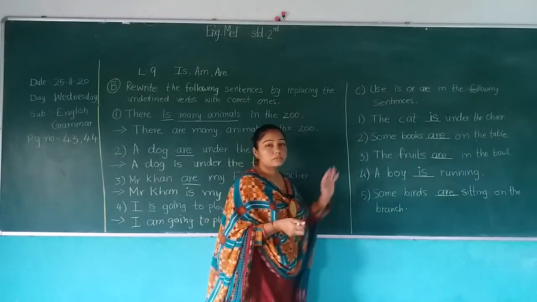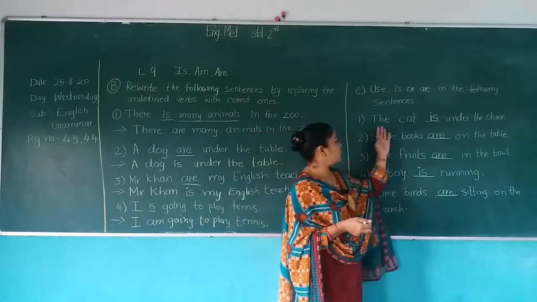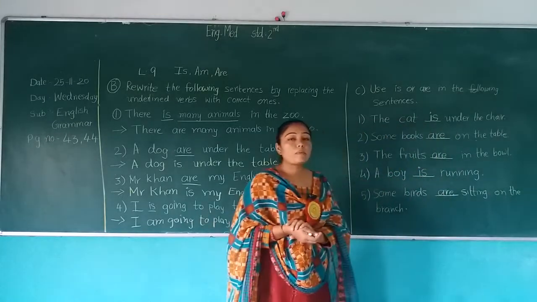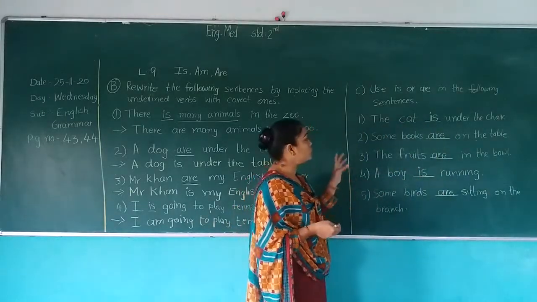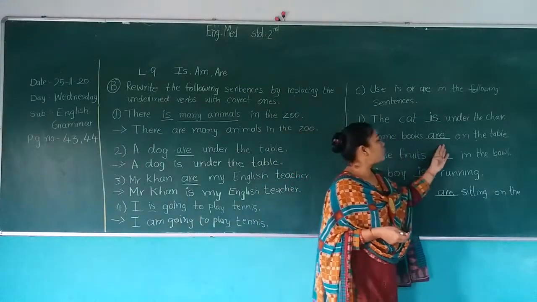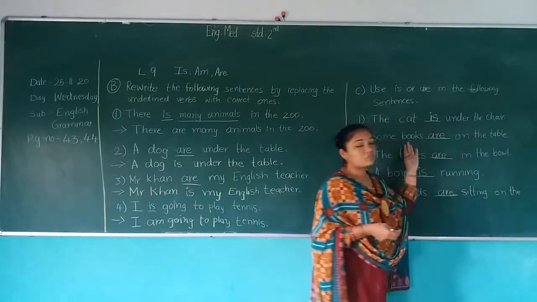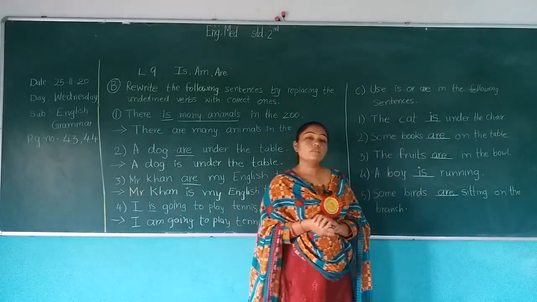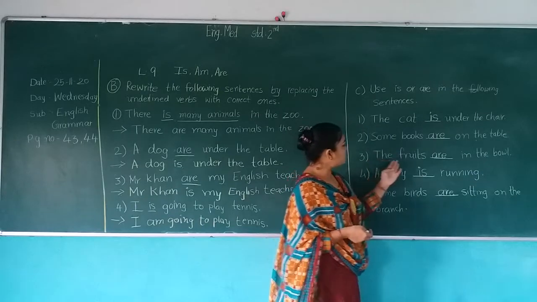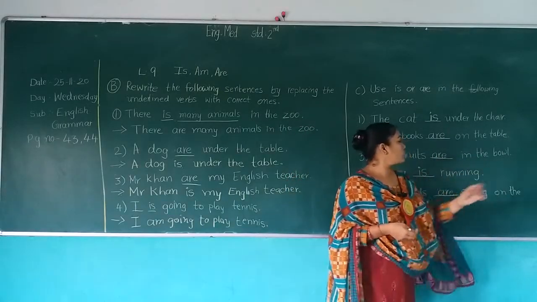Now, read these sentences again. The cat is under the chair. When we talk about one cat, we use is here. Some books are on the table. Books, we talk about more than one book, so we use are. The fruits are in the bowl.